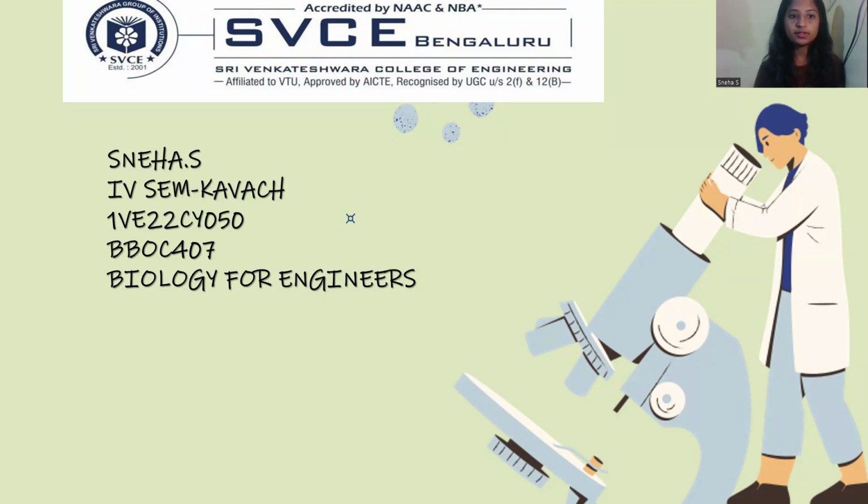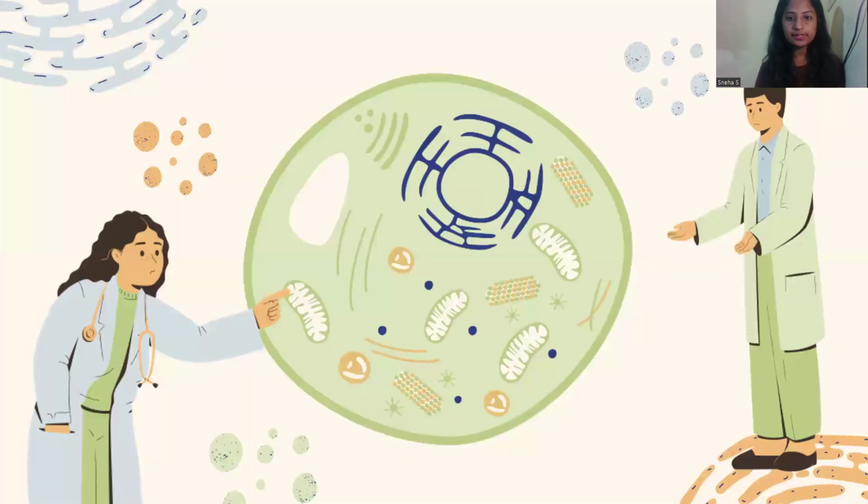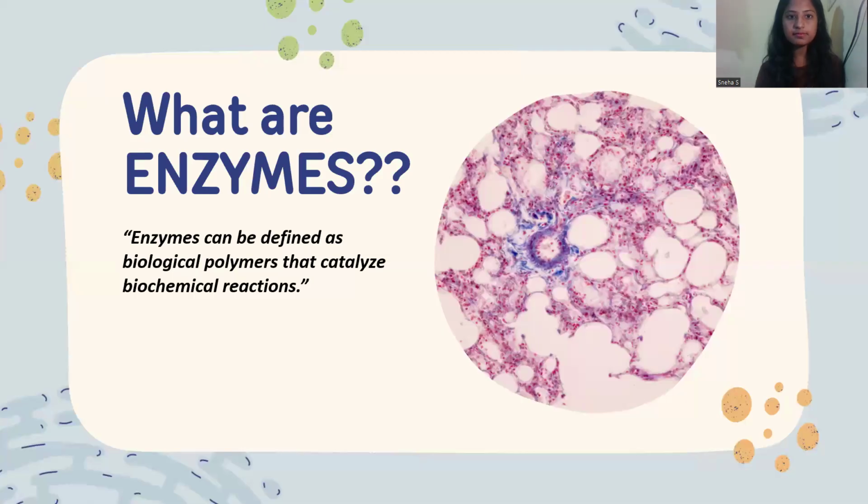Today we'll be talking about a topic from biology that is enzymes. So what do you think an enzyme is? Let me first give you a basic introduction about a cell. The entire human body is made up of cells. There might be 3 trillion or million billions of cells in our body. So in every cell, there is a chemical reaction that is taking place.